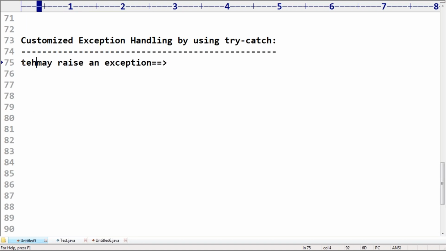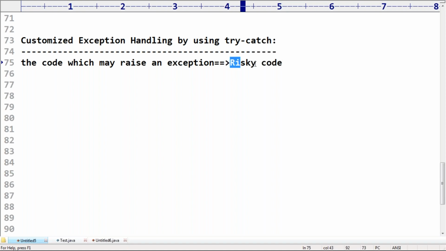Yes, observe that the code which may raise an exception is always considered risky code. Can you spell out risky code? Risky code means it's dangerous code, maybe a chance of failing. The code which may raise an exception is called risky code.